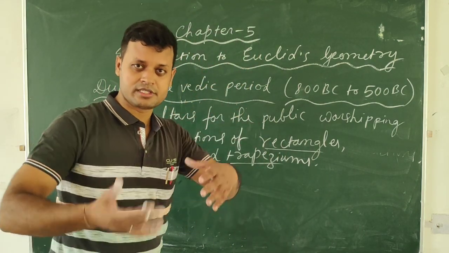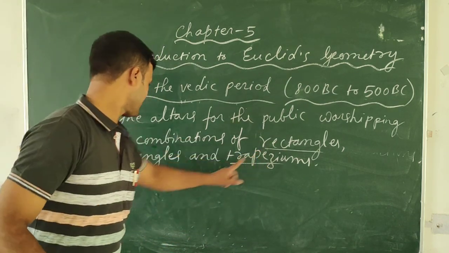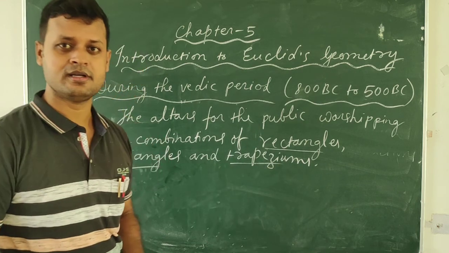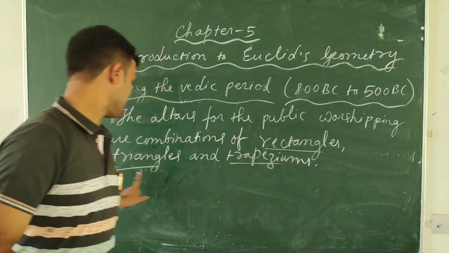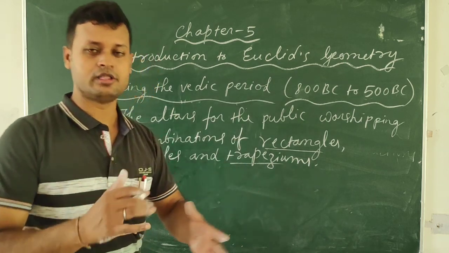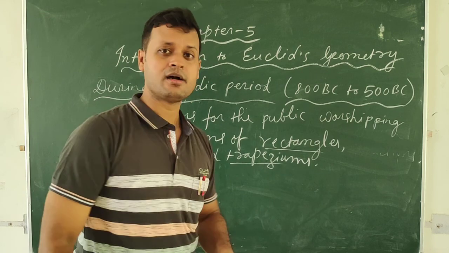So you see, in this way, here also there is the use of geometry, isn't it? Rectangle, triangle and trapezium shapes are all part of geometry. Rectangle is there, triangle is there, trapezium is there. All these shapes were combined for making the altars.